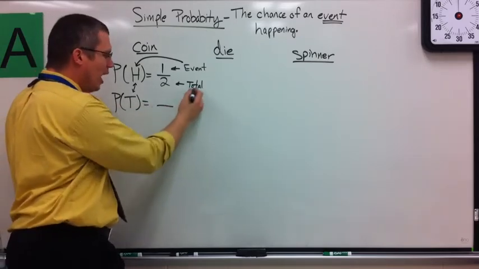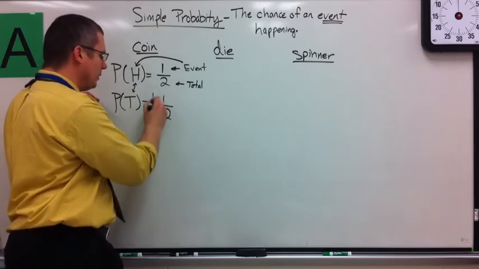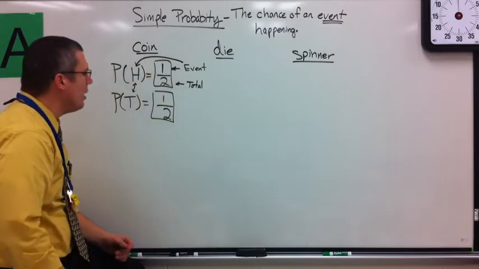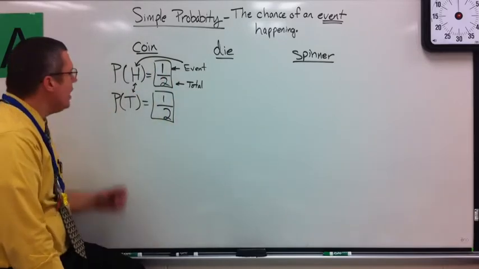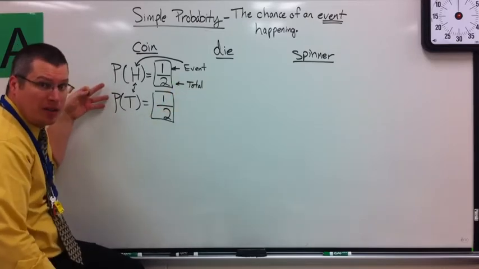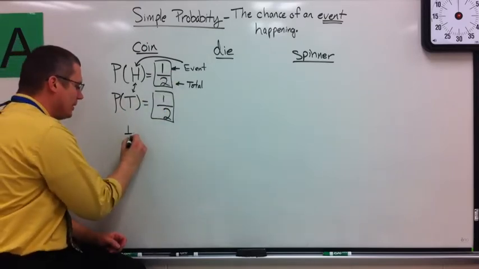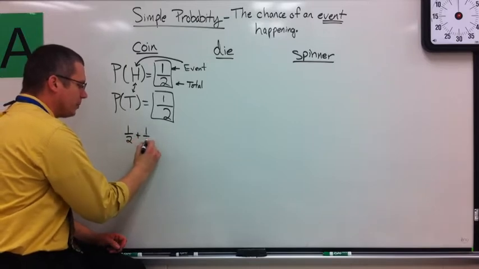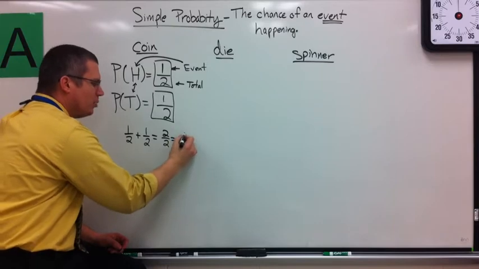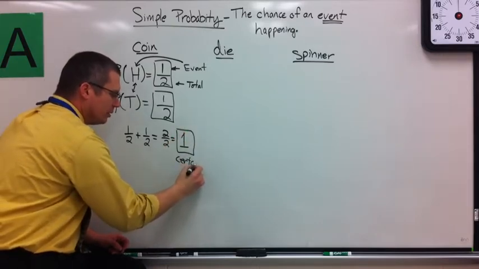Tail, chance of a tail. How many total? 2 different ways a coin can land. How many tails? 1. So I have 1/2 and I have 1/2. Simple enough. Now I do want to show you one extra piece with this. If you have all the probabilities of an object, there's only 2 probabilities of a coin, 2 different ways it can land. What you can do is add them up. 1/2 plus 1/2 is 2/2, which is the same as 1 whole, which we know is certain.